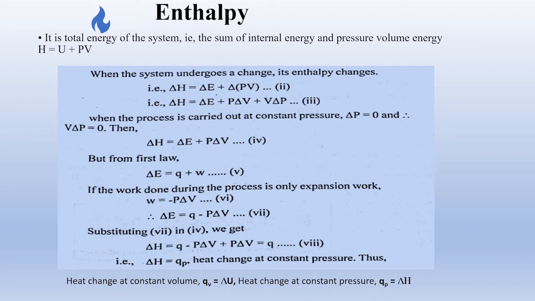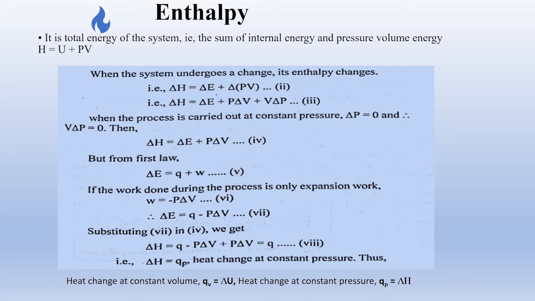And usually we carry out the processes at constant atmospheric pressure. Pressure will be constant and that will be equal to 1 atmosphere. So in such a case, we can write delta P equal to 0. Change of pressure is 0. That is V delta P equal to 0. Then we can rewrite the equation as delta H equals delta E plus P delta V.